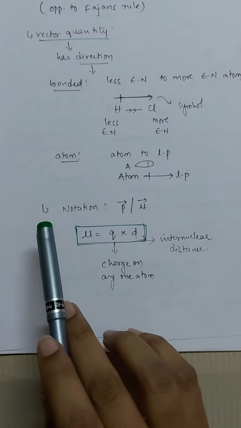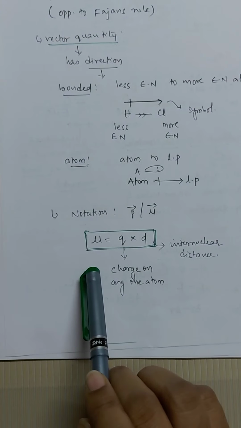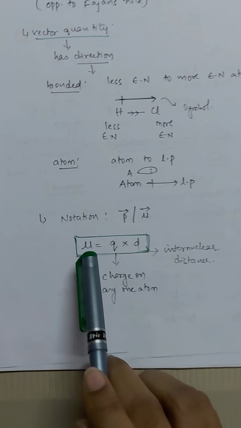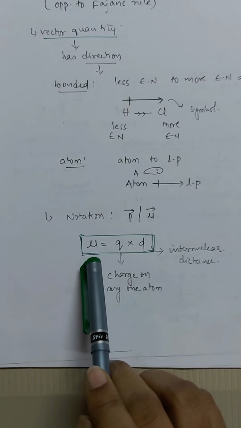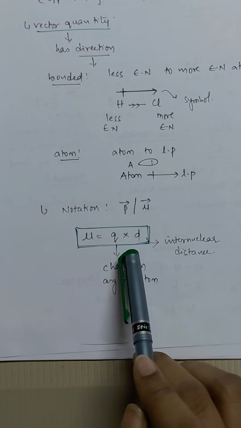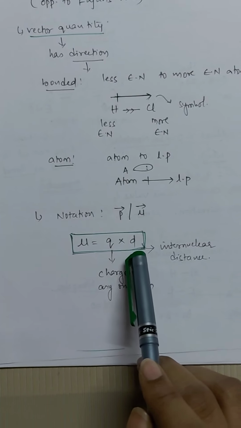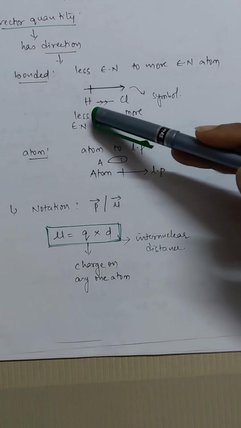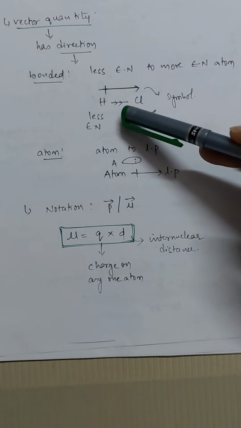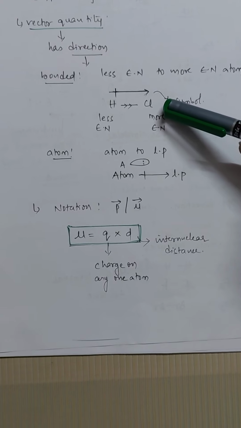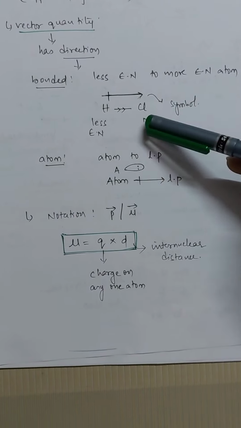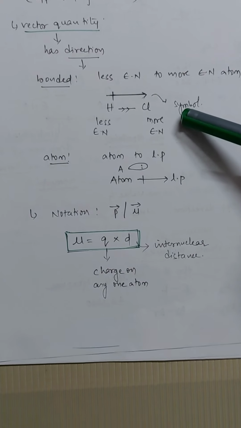Now, how do we represent this dipole moment? What is the symbol of it? The symbol is mu, and it is mathematically defined as the product of the charge on any atom and the internuclear distance between the two bonded atoms. If we take the example here, hydrogen and chlorine are the two bonded atoms, and we have a certain distance from the nucleus of hydrogen to the nucleus of chlorine. This distance is called the internuclear distance.